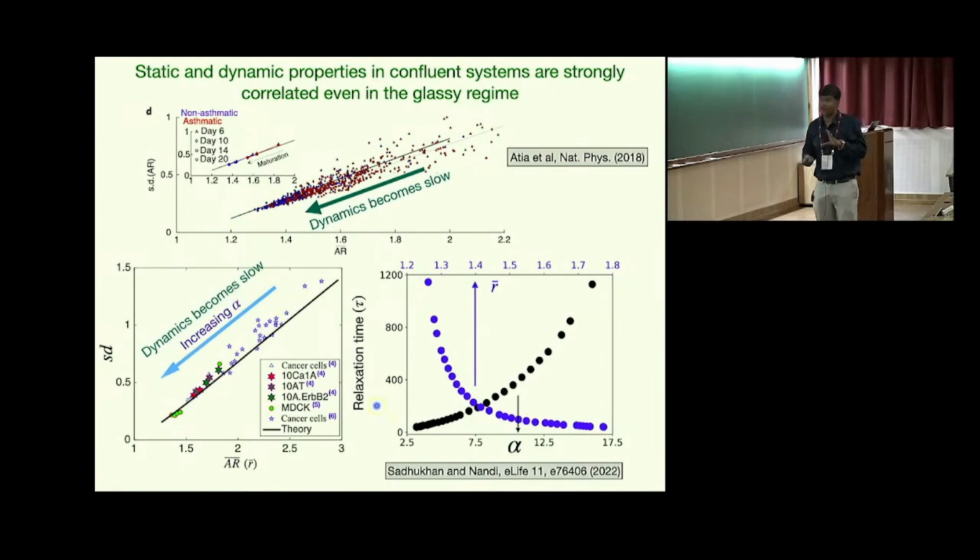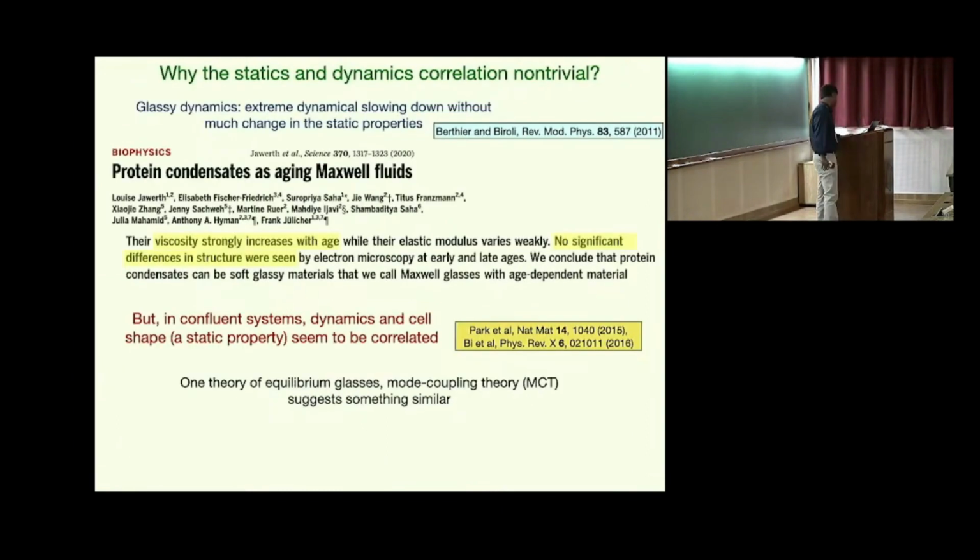We can also characterize the relaxation time in terms of this particular parameter alpha. So what it shows is that alpha, which characterizes the static properties of the confluent system, can also characterize the dynamic properties of the system. So dynamics and statics for the confluent system are quite strongly coupled even in the glassy regime.